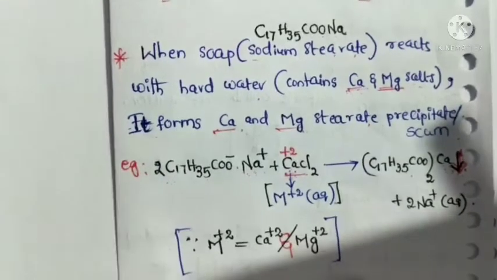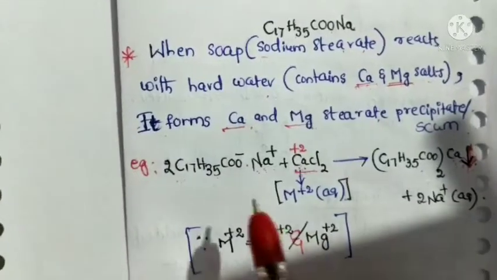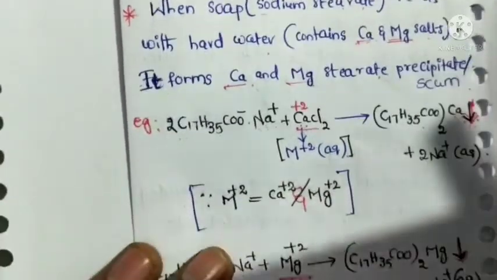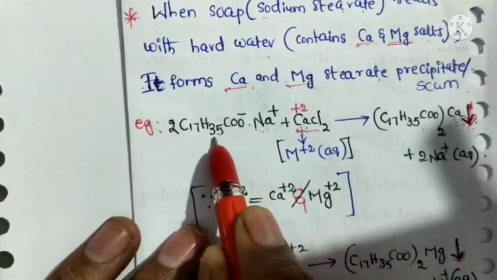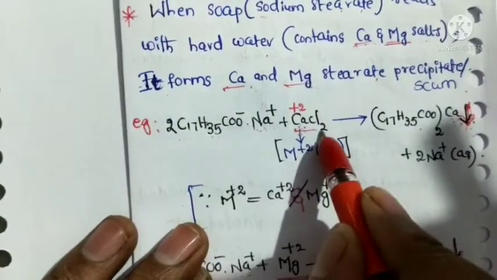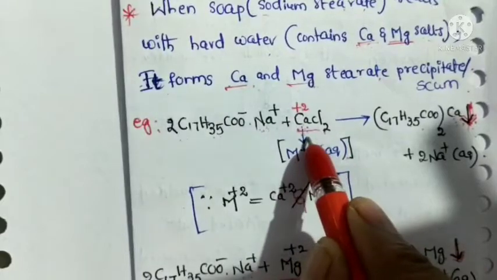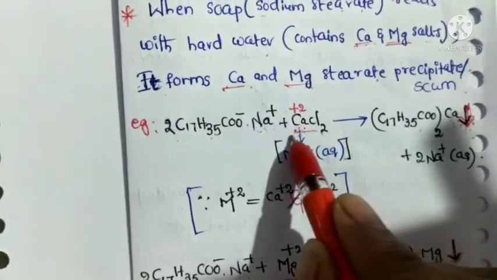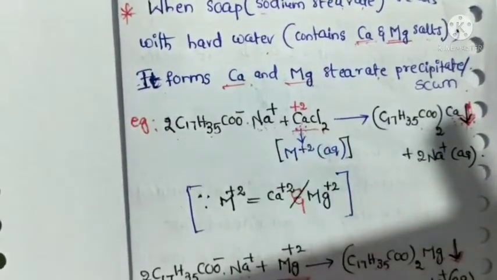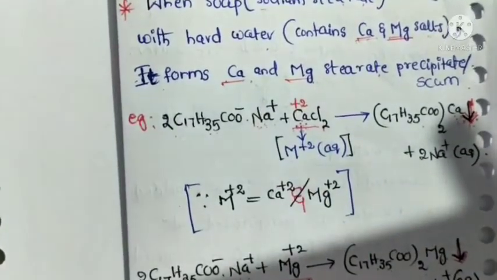Here, what reaction takes place? Two moles of sodium stearate react with hard water. Already we know that hard water contains calcium plus 2 ions and magnesium plus 2 ions.